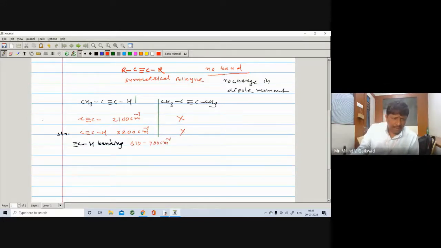So here I have written the three differences: 1, 2, and 3. Let them give any alkyne, only the R will change, but the values remain the same.